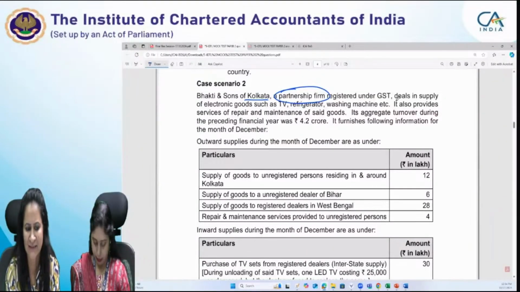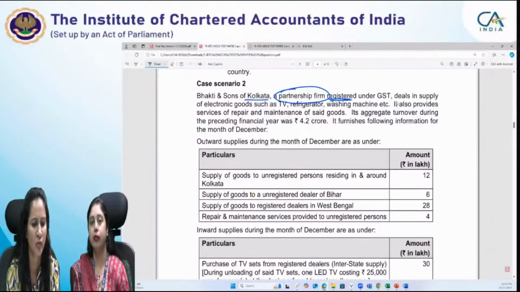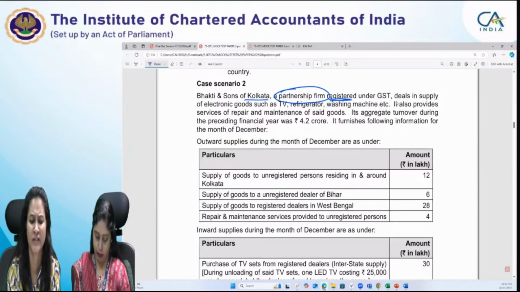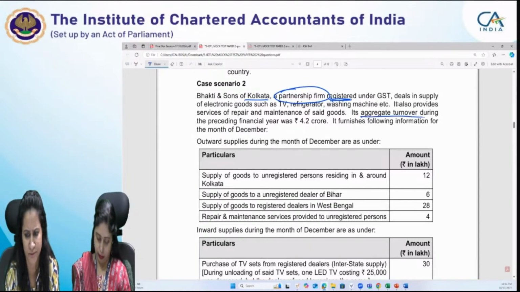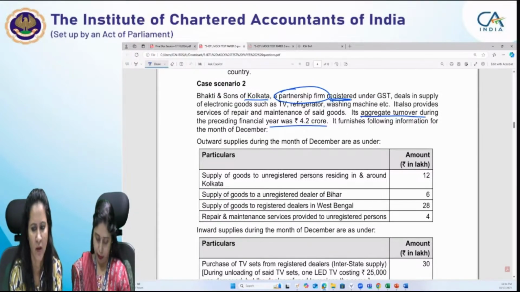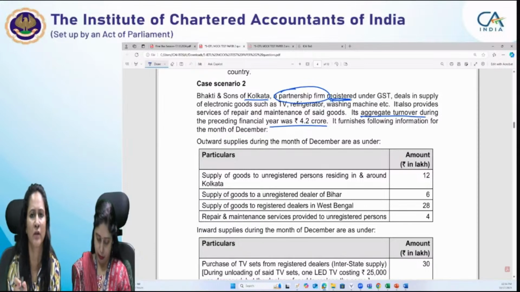So Bhakti and Sons of Kolkata, a partnership firm registered under GST, deals in supply of electronic goods such as TV, refrigerator, washing machine, etc. It also provides service of repair and maintenance of the said goods. Its aggregate turnover during the financial year was rupees 4.2 crore. It furnishes the following information for the month of December.